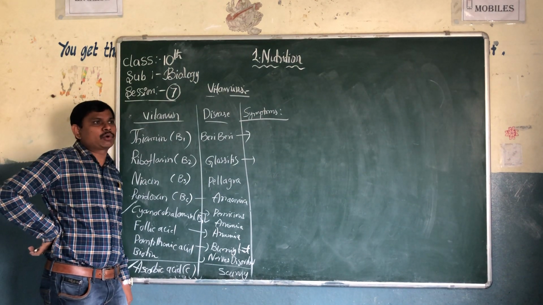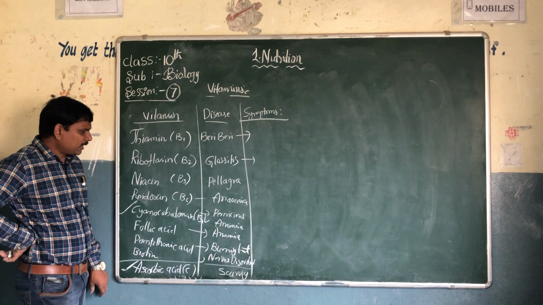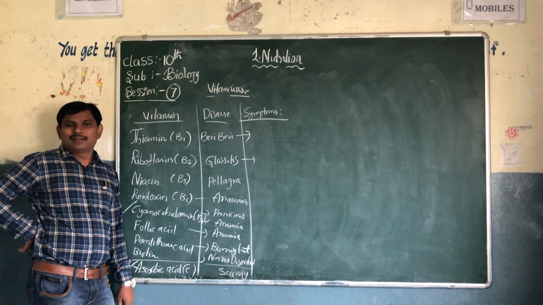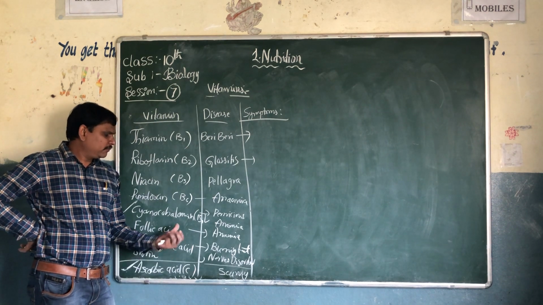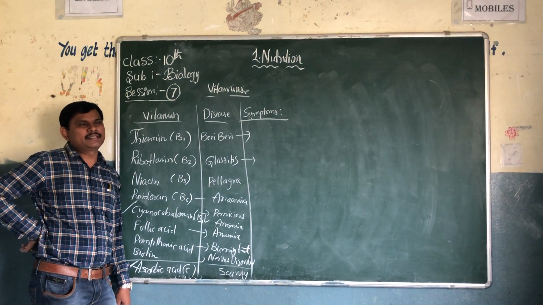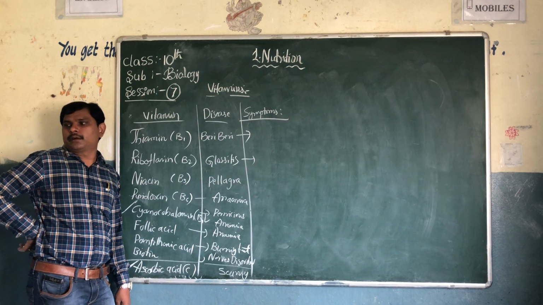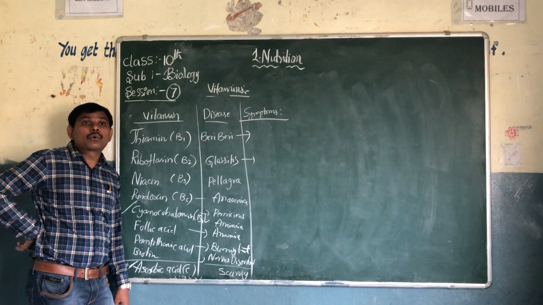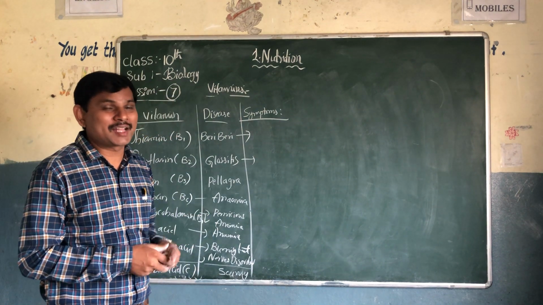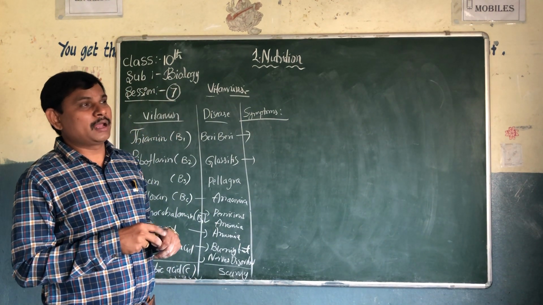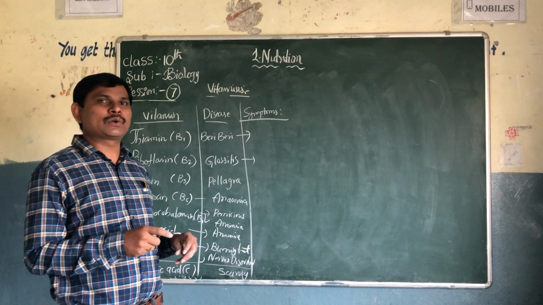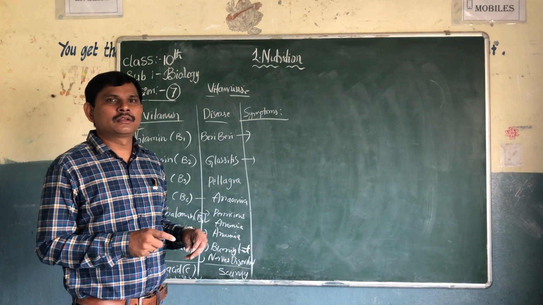Next one is cyanocobalamin: very lean and weak, less appetite. Folic acid: there are many symptoms, like diarrhea and loss of leukocytes. What are leukocytes? Three different types: RBC, WBC and platelets. WBC are also called leukocytes.